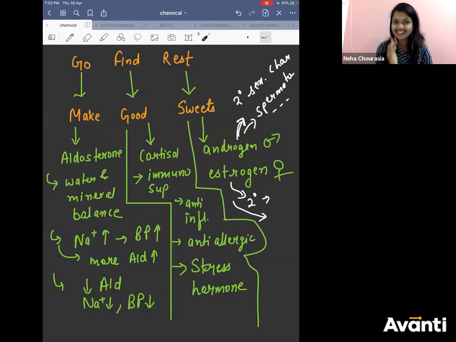Let's say there is a male, and it is secreted by the adrenal gland. If there is any defect in the adrenal gland, let's say in the male, androgen is less and estrogen has become more. What would happen? In the male, with androgen less and estrogen more, the male will start showing symptoms of female, right? Yes. All right.